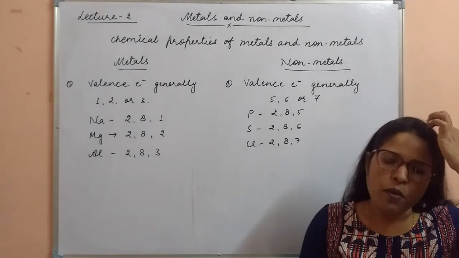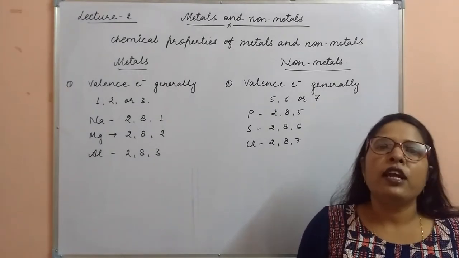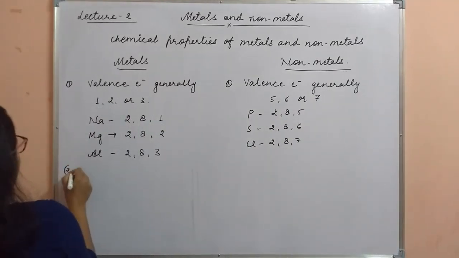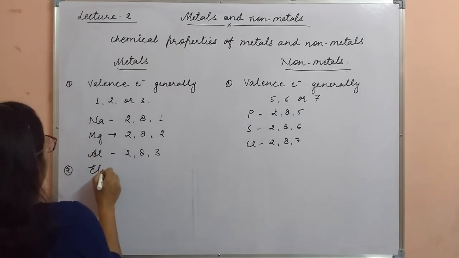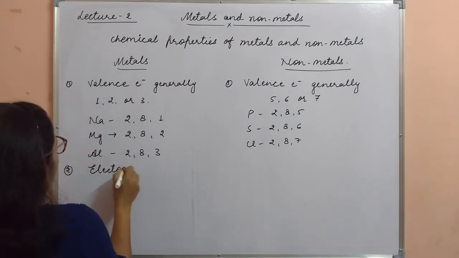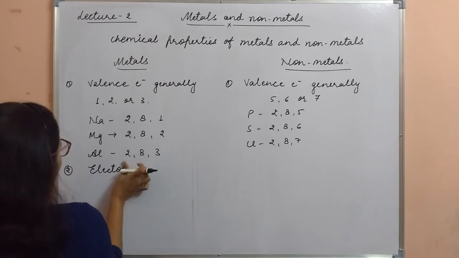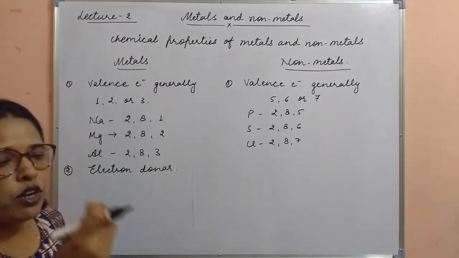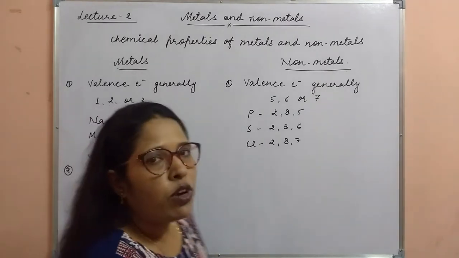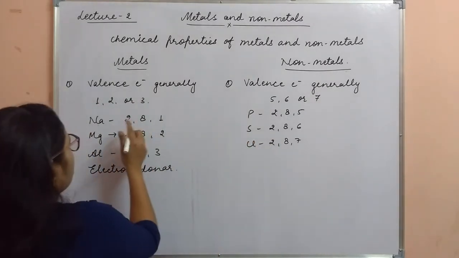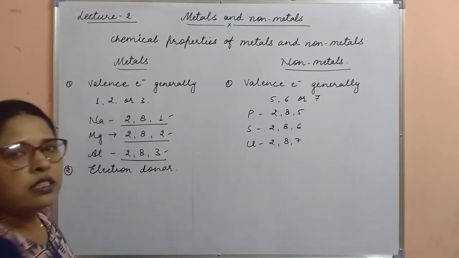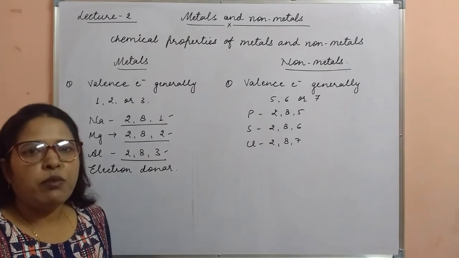The second important property is electron donating or electron accepting capacity. Here the metals are very good electron donors. So metals are electron donors. Metals donate electrons. We know that metals have a very good capacity of losing electrons. Here are the examples of metals. These metals have 1, 2 and 3 valence electrons, and these valence electrons can be removed easily.